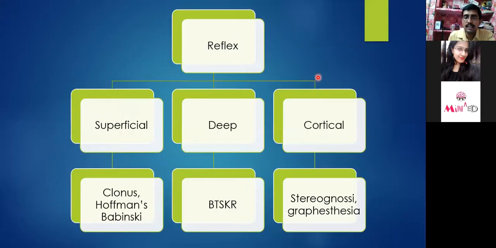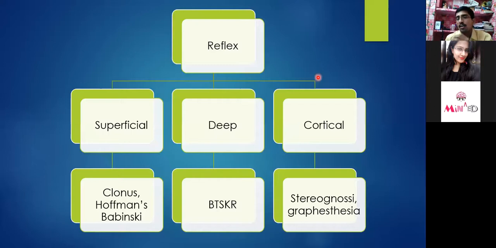Reflex examination. Superficial, deep, and cortical reflexes are there. A few examples have been taken. First of all, for superficial examination, there are various reflexes you should elicit, like the corneal reflex. You can have the bulbocavernosus reflex. You can have the Babinski reflex, clonus and Hoffmann's. The commonly used are Babinski, clonus and Hoffmann's.